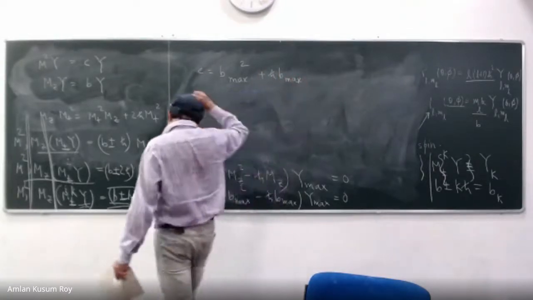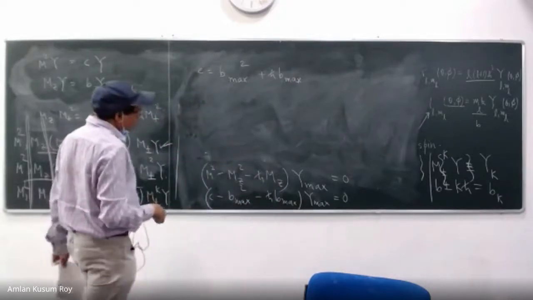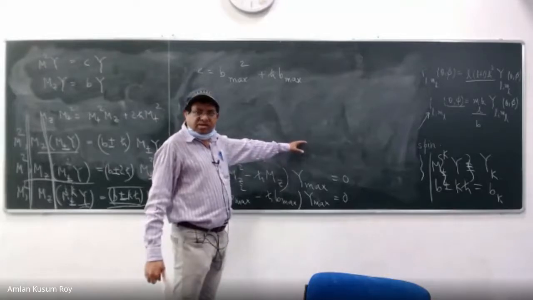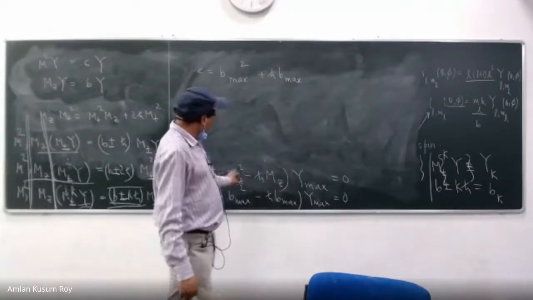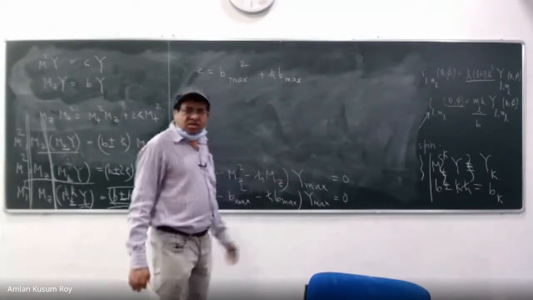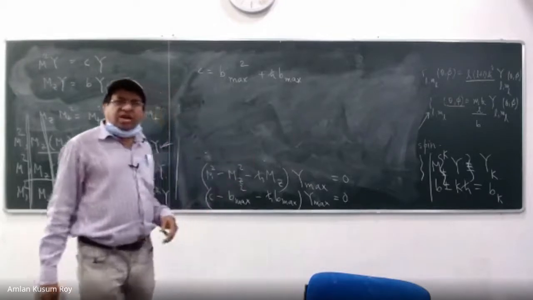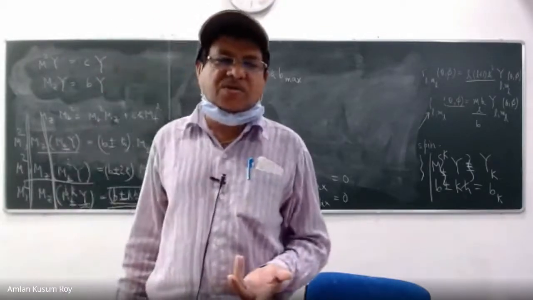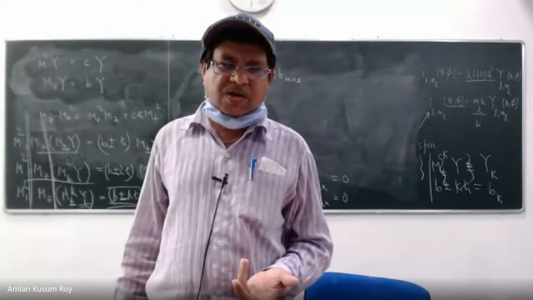Now you are clever to understand that I should have also started with another equation in terms of Y min. So M minus Y min is equal to 0, which I wrote. Then you should operate that with Mz again. Operating with M square is of no use, because M square commutes with M plus and M minus. You will not get anything.